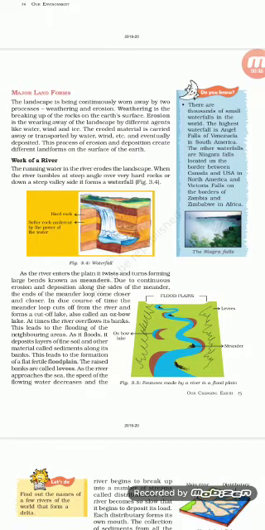Now we will see how different landforms are formed. The landform, that is the surface of the land, is continuously worn, that means changed, by two processes: weathering and erosion. What is weathering? Weathering is the breaking up of the rocks on the earth's surface.